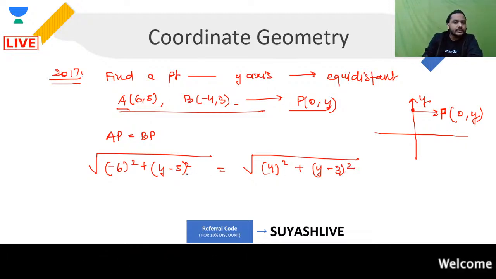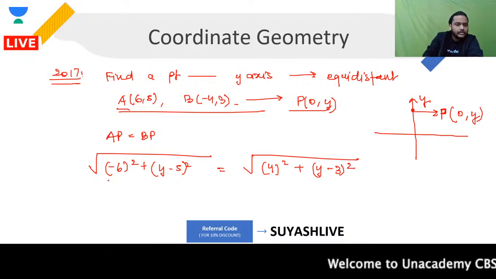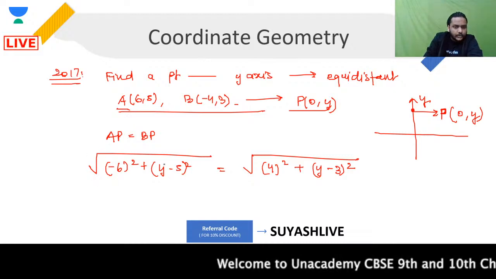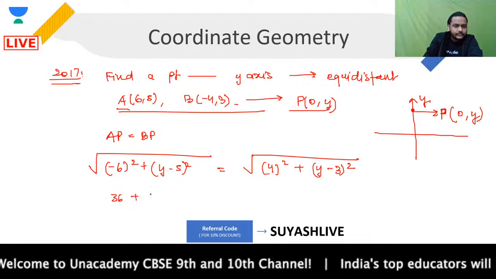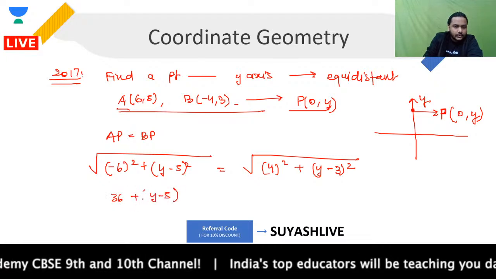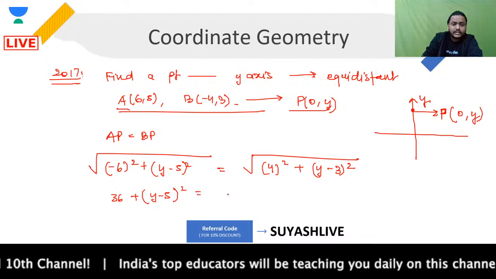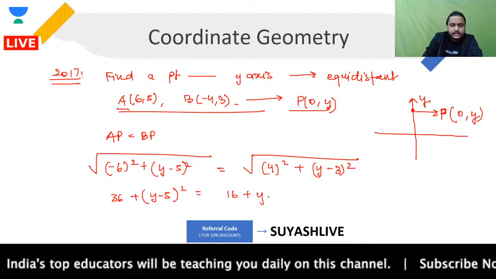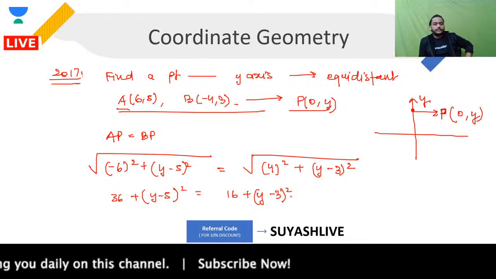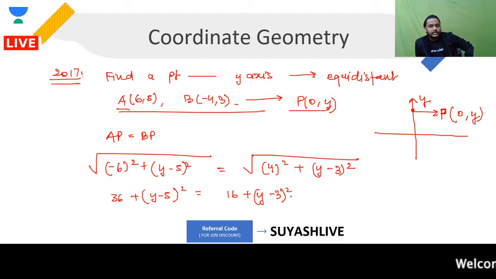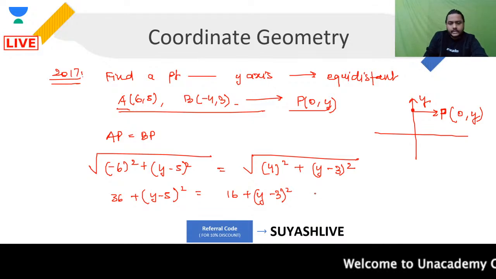Now you can simply square both the sides. When you square both the sides, the root will be removed on both sides, and you will have 36 plus (y minus 5) whole square equal to 16 plus (y minus 3) whole square. Are you clear with this, guys? You got it? Do you understand that? This will give you what?